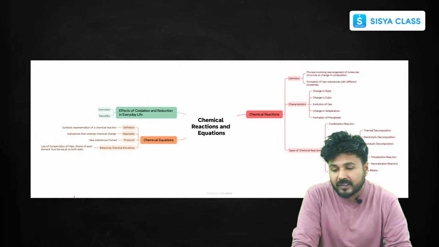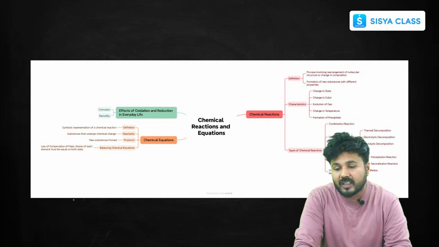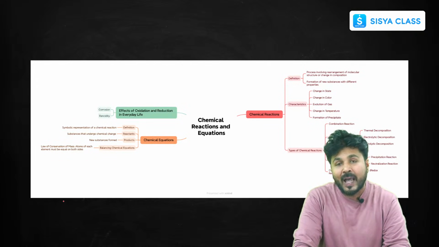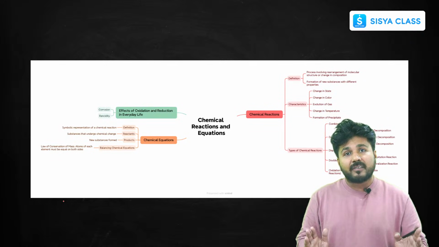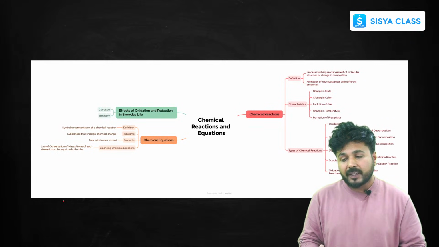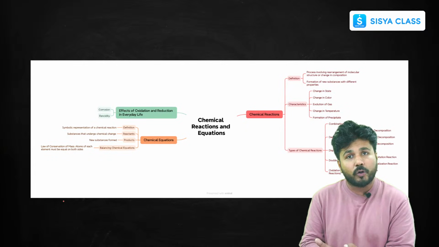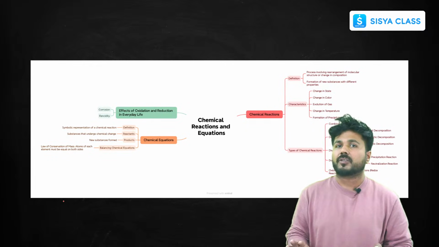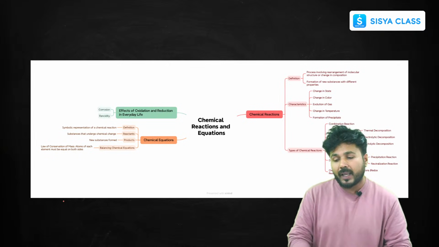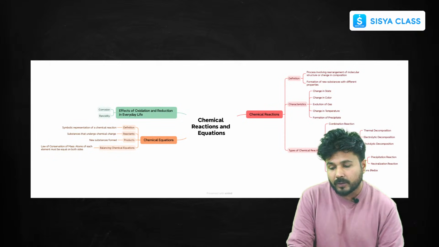Whatever we discussed in the last class: what a chemical reaction is, how a chemical reaction occurs, the evidences and characteristics of a chemical reaction. Then I discussed combination reaction. Today we'll be discussing decomposition reaction.